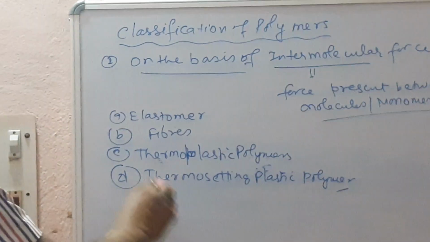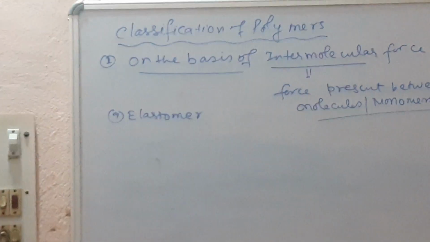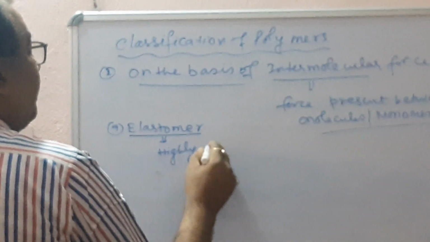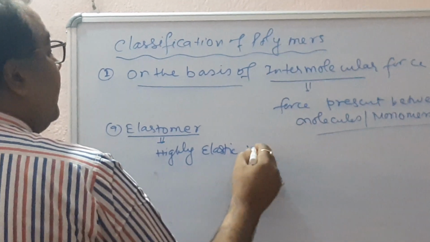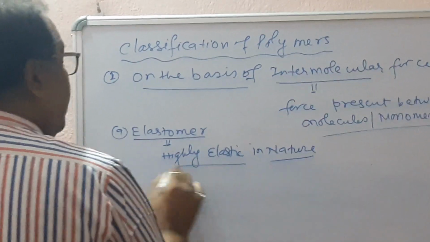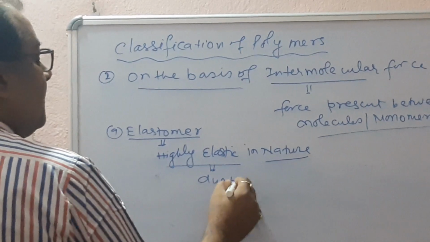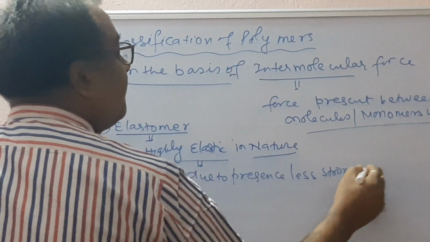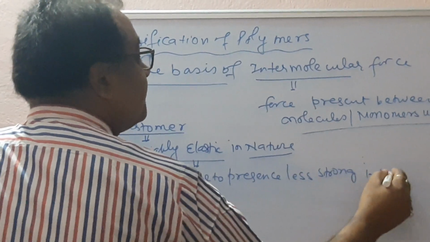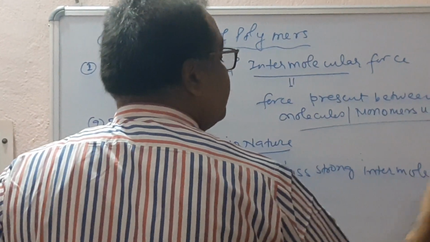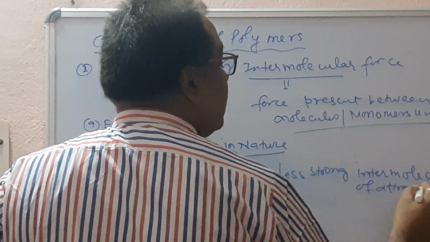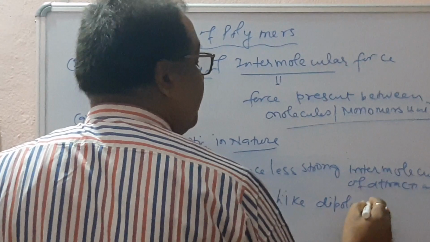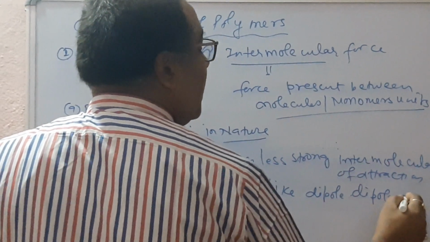Elastomers are highly elastic in nature due to the presence of weak intermolecular forces of attraction, like dipole attraction.